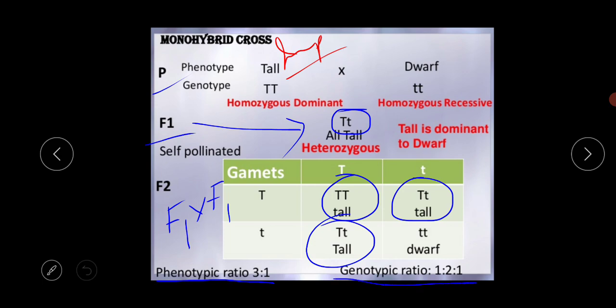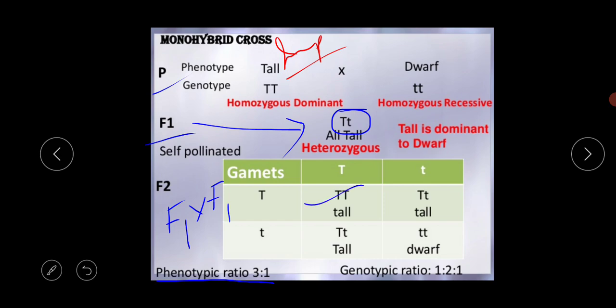But the next thing is the genotypic ratio. In the genotypic ratio, the ratio is 1:2:1. Why? Because 1 is for the capital T, the dominant tall, another one is for the dwarf, but these two, capital T small t, its genetic composition is different from the capital T and small t. So that's why the ratio is 1:2. This 2 means these two, capital T small t and capital T small t, and then 1 means the small t. So this is the Punnett square of the monohybrid cross.